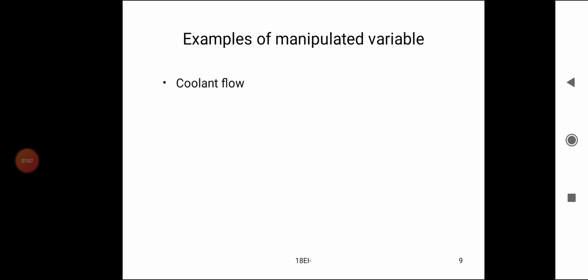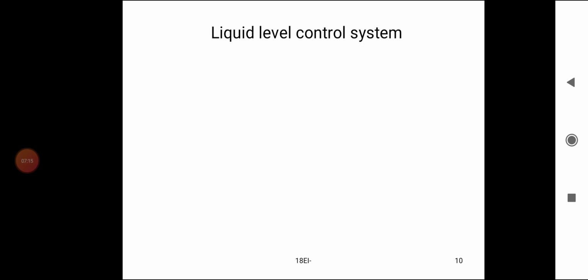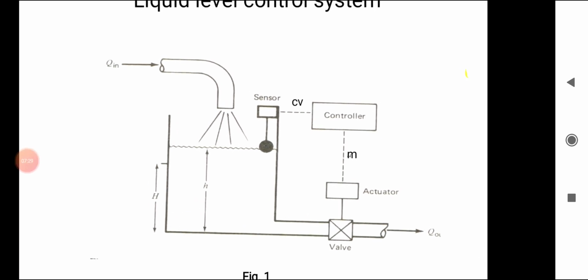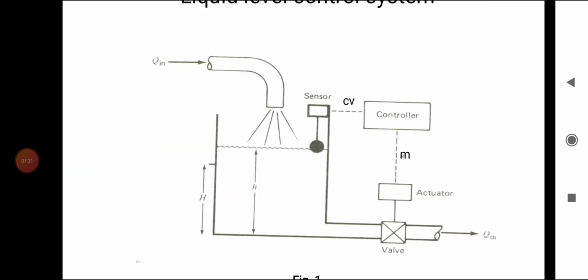Examples of manipulated variable: coolant flow, fuel flow, feed water flow, steam flow. Liquid level control system. The liquid level in a tank is controlled by the controller.